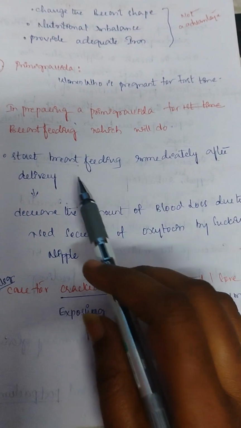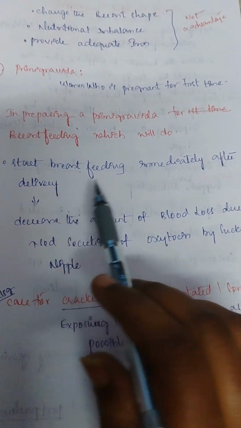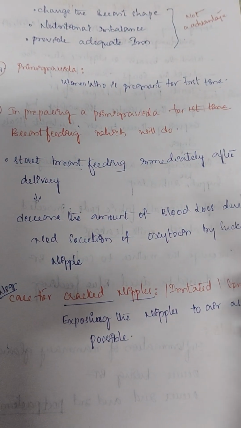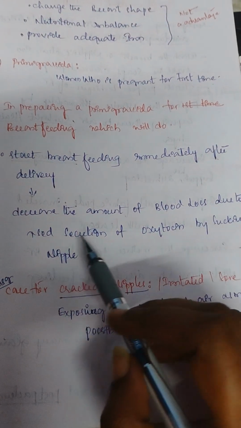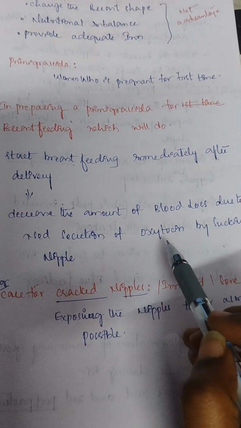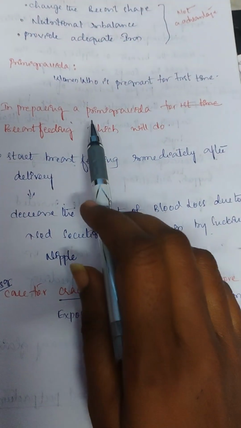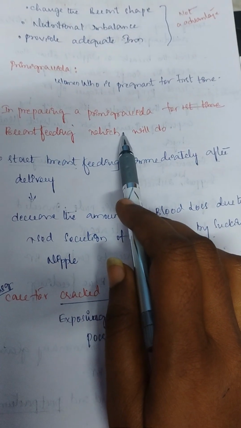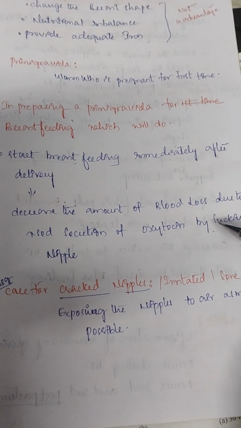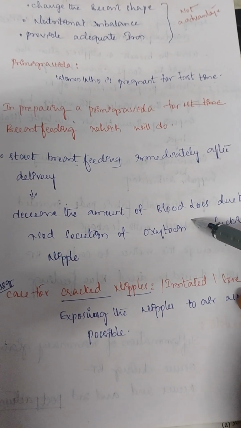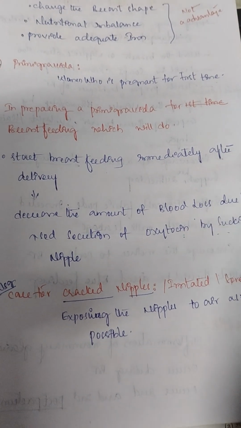And the answer is, as a nursing officer, we have to tell the primigravida to start breastfeeding immediately after delivery, because it decreases the amount of blood loss due to oxytocin secretion when the baby sucks the nipple. So as a nursing officer, you have to teach the mother to start breastfeeding after delivery as soon as possible. When the baby sucks the nipple, it increases the oxytocin, and this oxytocin hormone has the power to control the blood loss.